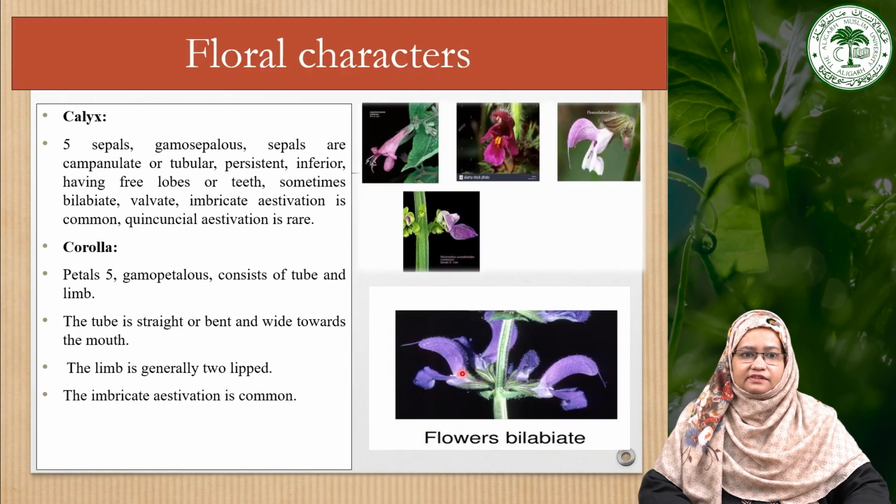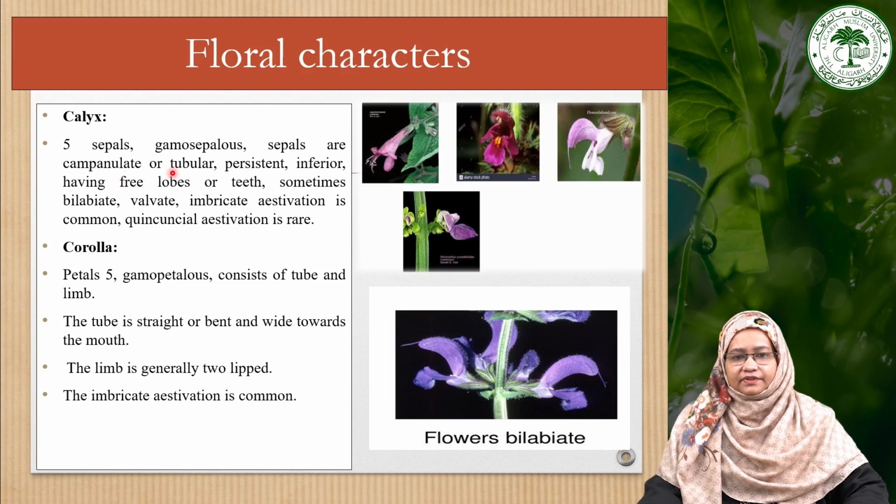Now moving towards the floral characters, first of all starting from the calyx. Calyx is composed of 5 sepals, they are gamosepalous, and sometimes they are campanulate or tubular, they may persist, and they have free lobes or teeth.